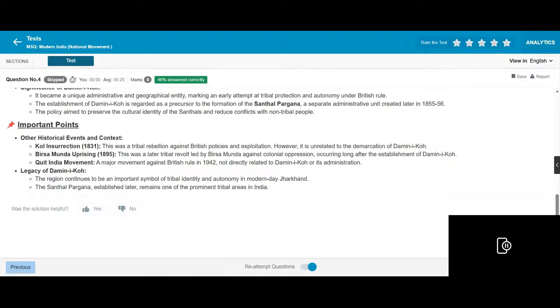Legacy of Damin-i-Koh: the region continues to be an important symbol of tribal identity and autonomy in modern Jharkhand. The Santhal Pargana is celebrated as one of the more prominent tribal areas in India.